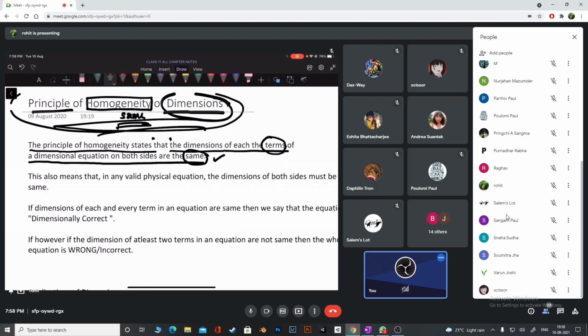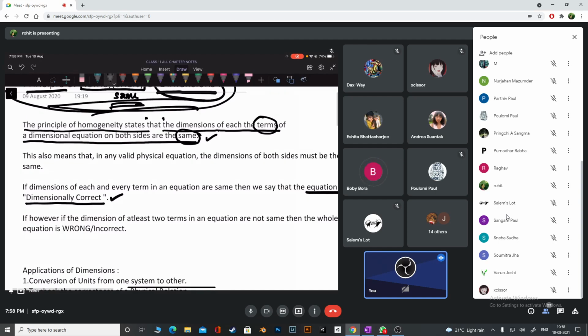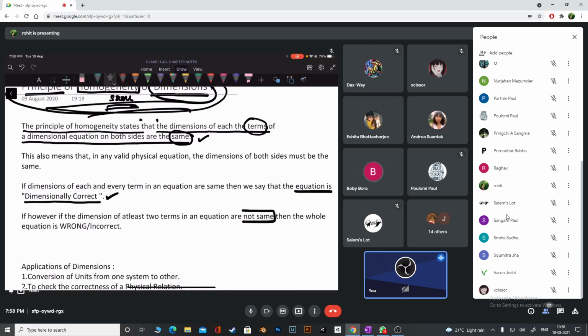Okay, if it is true, we are going to say the equation is dimensionally correct. But if the dimensions of the terms are not the same, then you are going to call it "equation is wrong." You don't have to call it dimensionally incorrect. You simply can call it surely wrong.